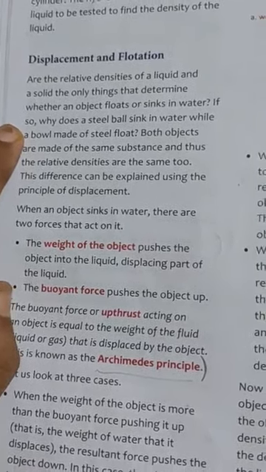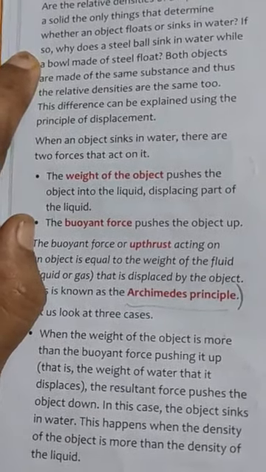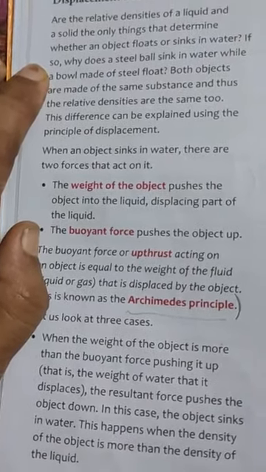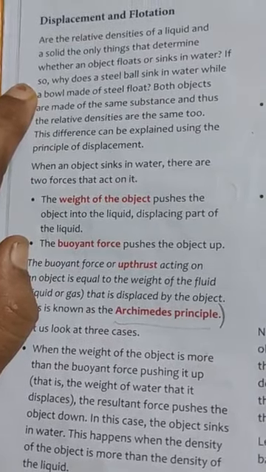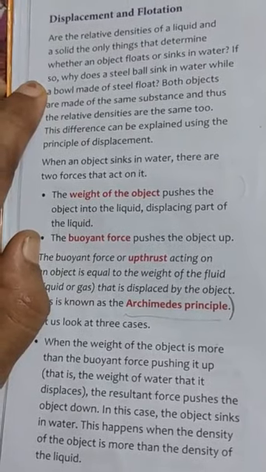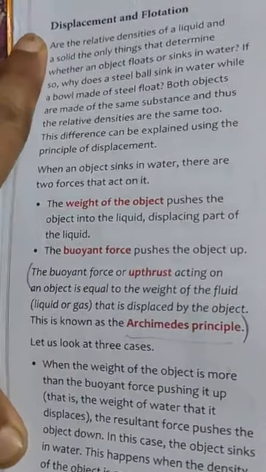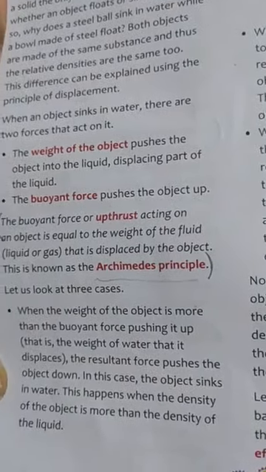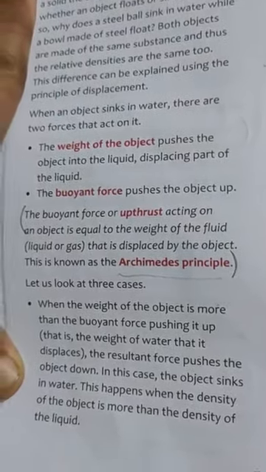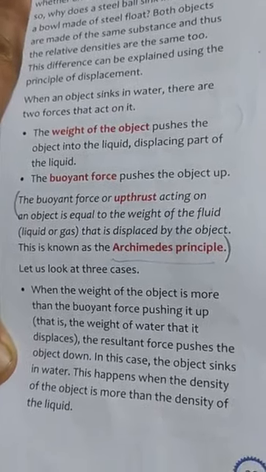When an object is in water, there are two types of forces that act on it. One is the upward force and another one is the downward force. The downward force means the weight of the object pushes the object into the liquid. That means it displaces part of the liquid. Whereas the buoyant force pushes the object upward. So the buoyant force, or the upthrust force, acting on an object is equal to the weight of the liquid or gas that is displaced by the object. This is known as Archimedes principle.